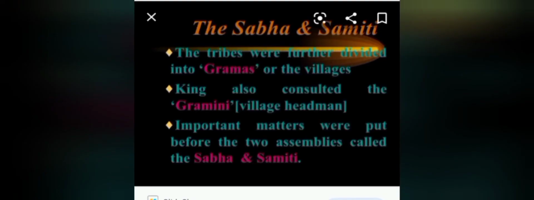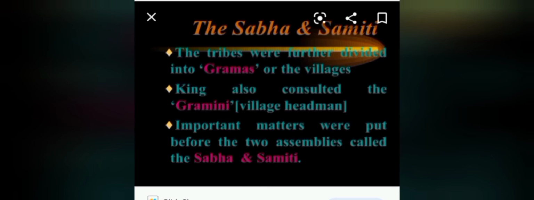The Rajan did not have absolute power. Absolute power here means he cannot control completely by himself. There are 2 councils that assisted him. One is the Sabha and the other is the Samiti, who exercise control over the king. The Samiti was a large assembly where any member of the tribe could give his or her opinion on important matters concerning the tribe.